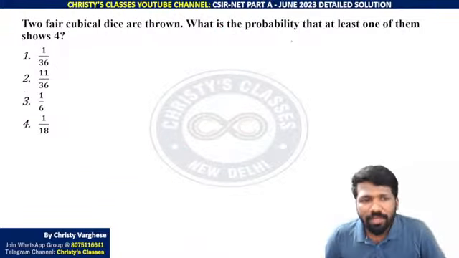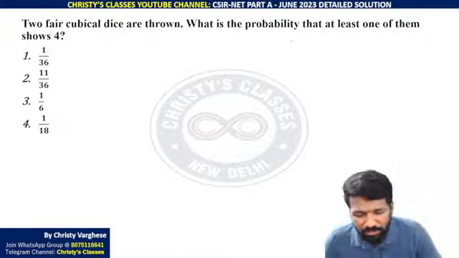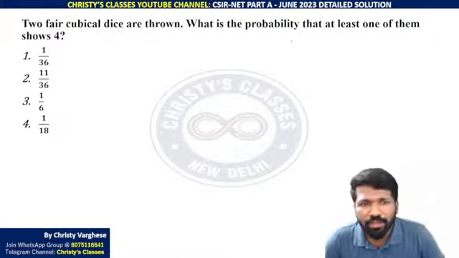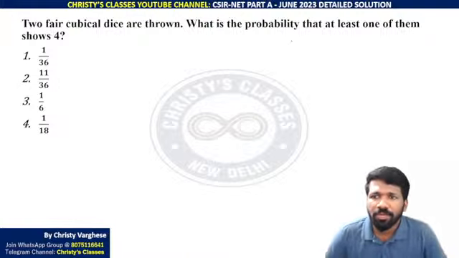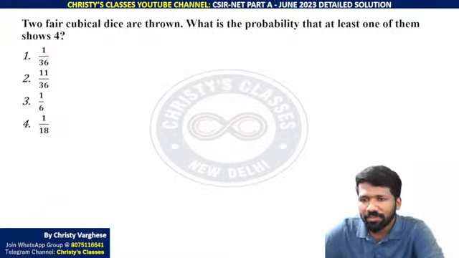And one more probability question. Some people also asked doubts regarding this question, but this is actually simple. Listen carefully. Two fair cubical dice are thrown. What is the probability that at least one of them? All of you try it and post your answer. After that I will explain.